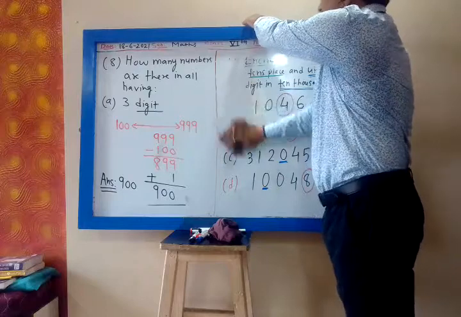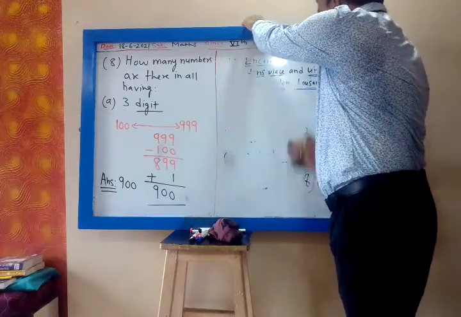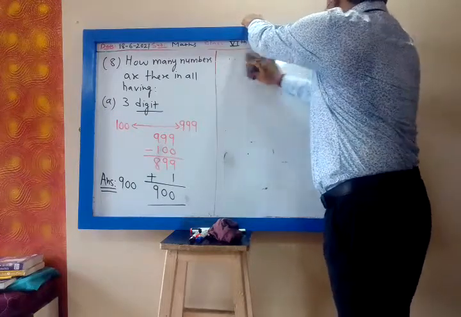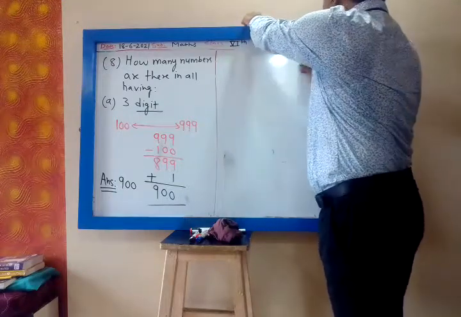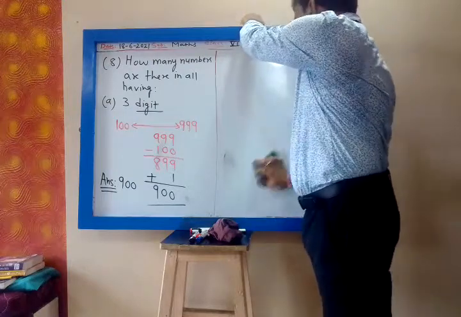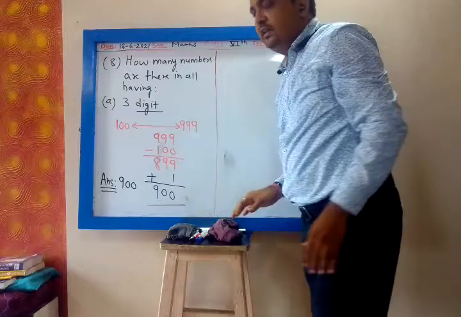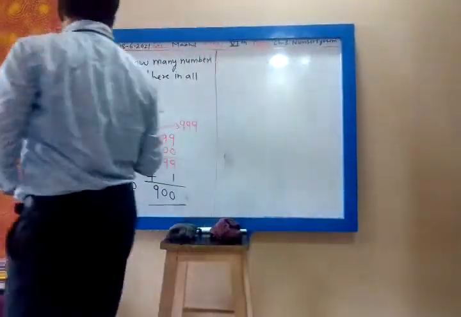Write down everything, my dear, because that should be shown in the calculation. It should be written so that you come to know how we have calculated.